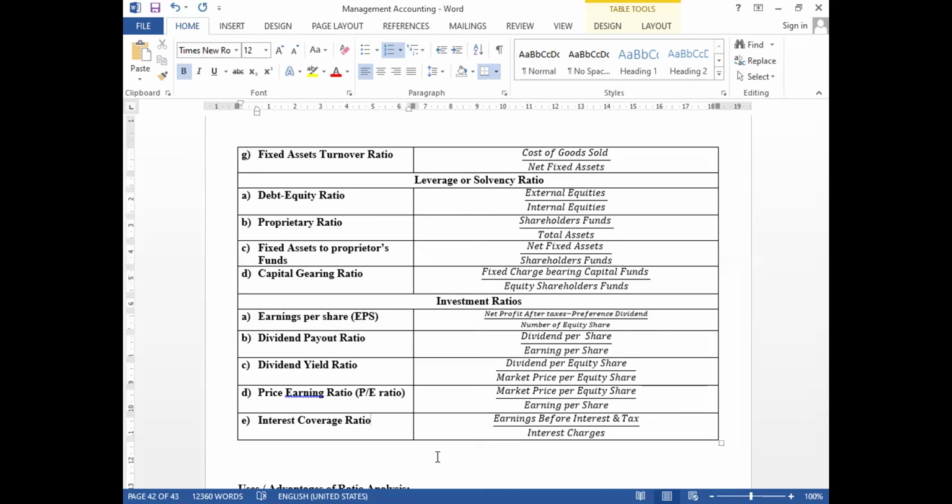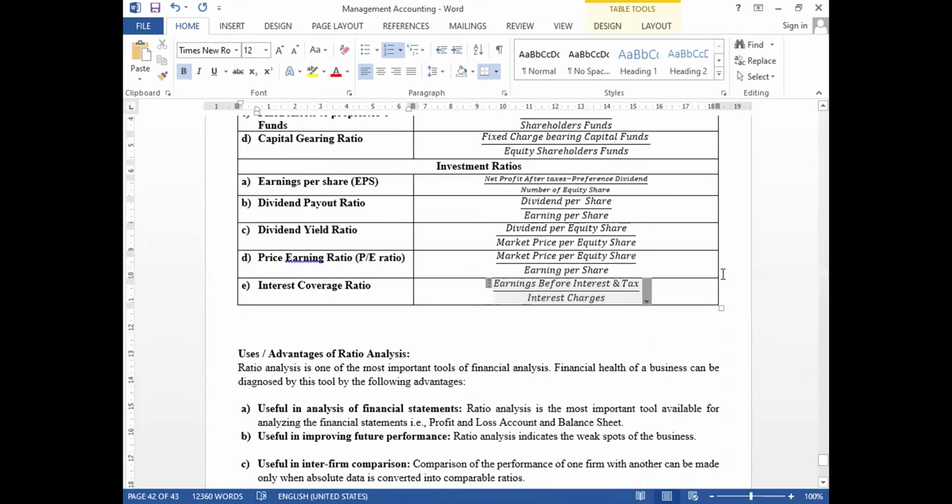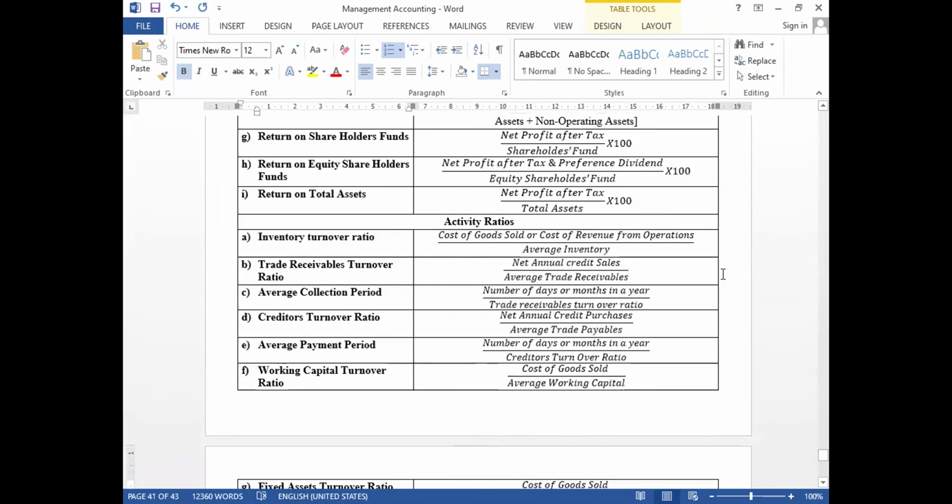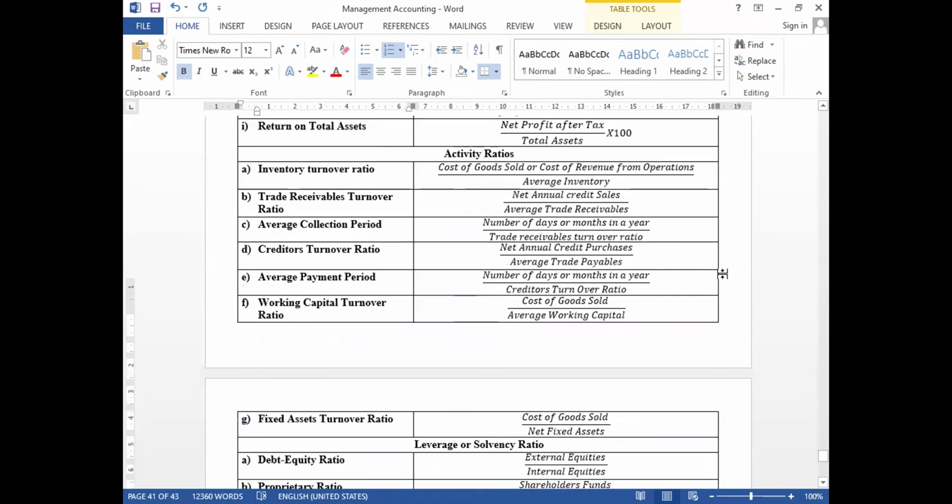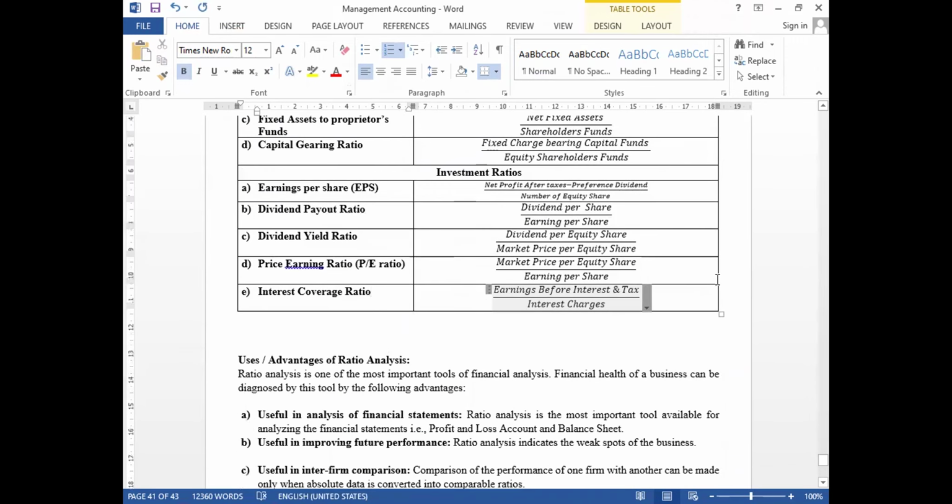How much interest are you paid? Say for example, 10% debentures, 12% debentures, 14% debentures will be there. So that is the fixed interest charges, and earnings is how much you have earned before interest and tax. If you divide, you will get the interest coverage ratio. So this is how we came to know the ratios and the formula to find out different types of ratios.